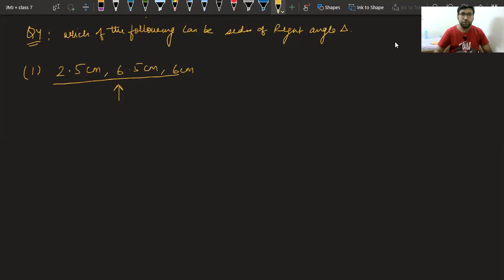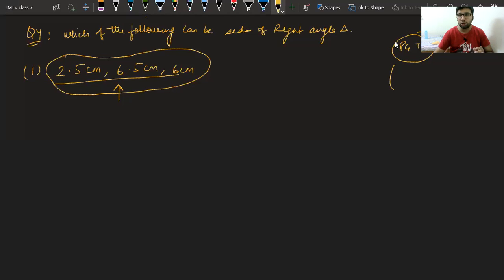Okay. Now, class, to check whether these three are sides of a right angle triangle or not, we just have to check whether they are following Pythagoras theorem or not. We all know Pythagoras theorem is hypotenuse square is equal to perpendicular square plus base square.